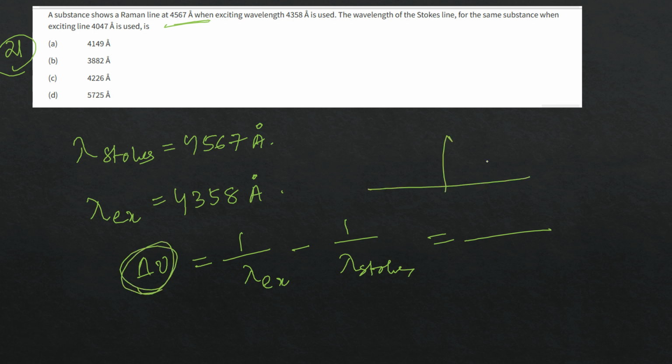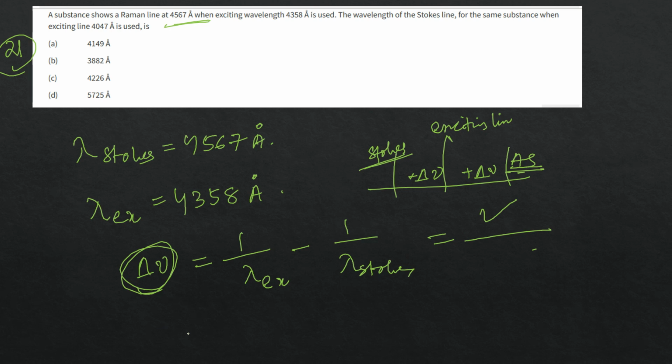From here you will be able to get the del nu value. This is the exciting one; plus del nu gives anti-Stokes, and minus del nu gives Stokes.